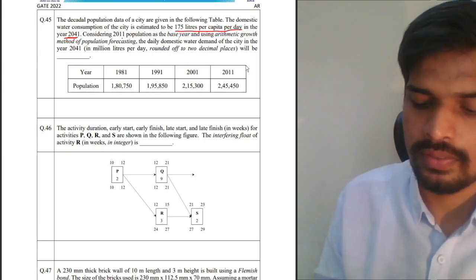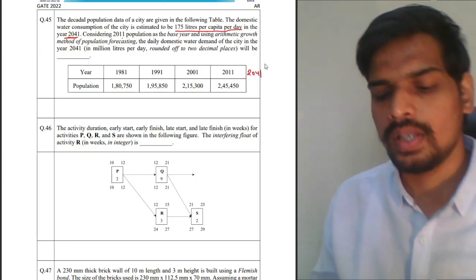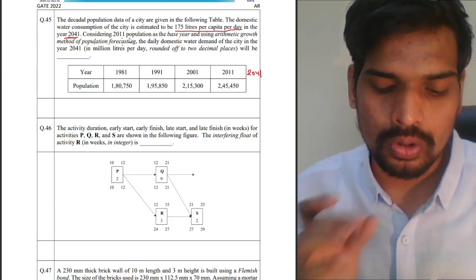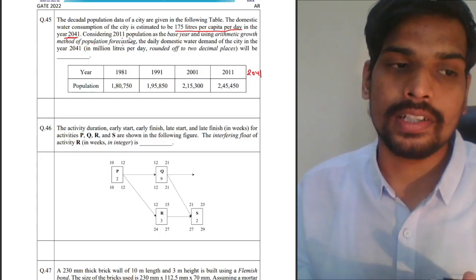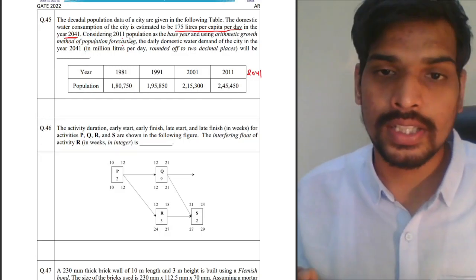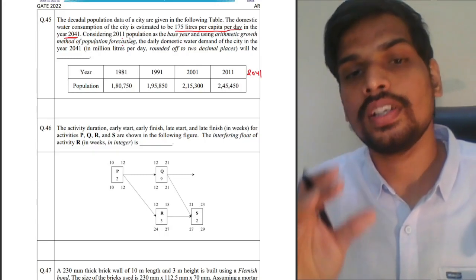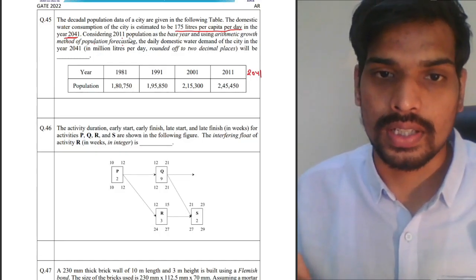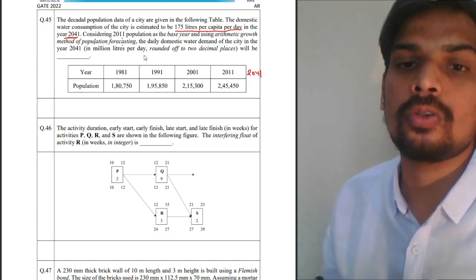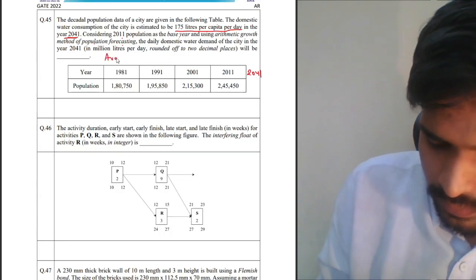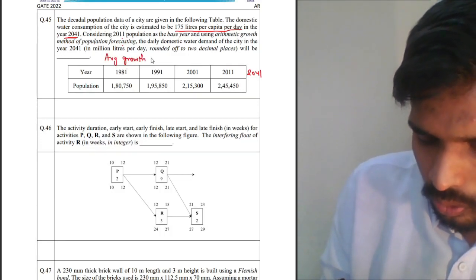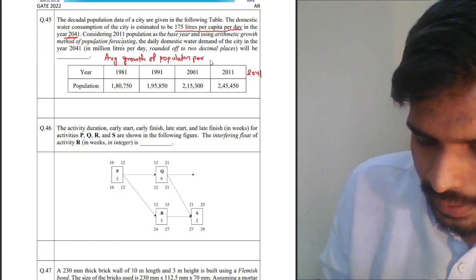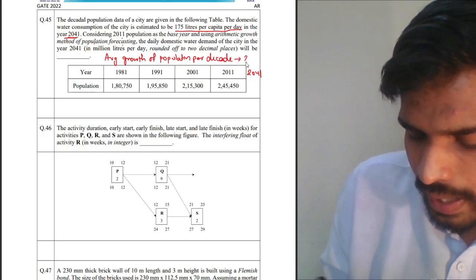Firstly, we need to project the population for the year 2041. So in arithmetic growth method of population forecasting, first find out the average growth of population each year. In arithmetic growth method, the amount of population growth each decade will be constant. So you need to find out the average growth of population per decade. That is to be calculated first.